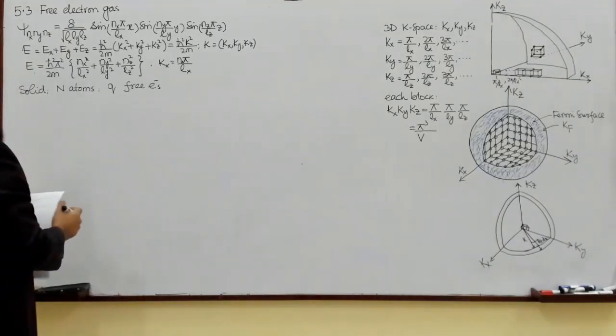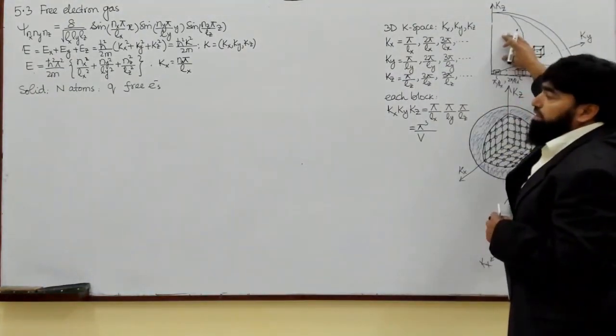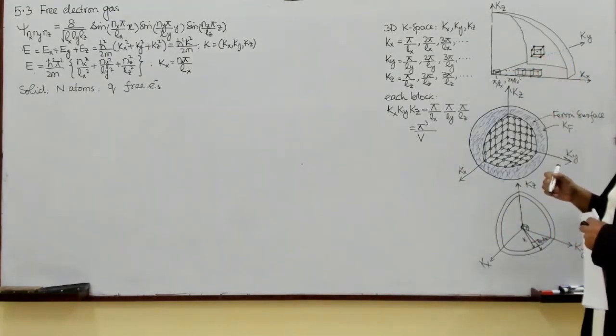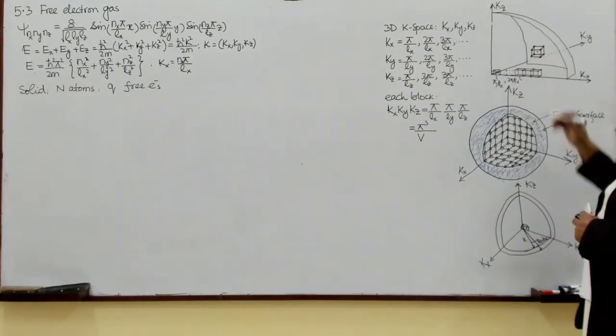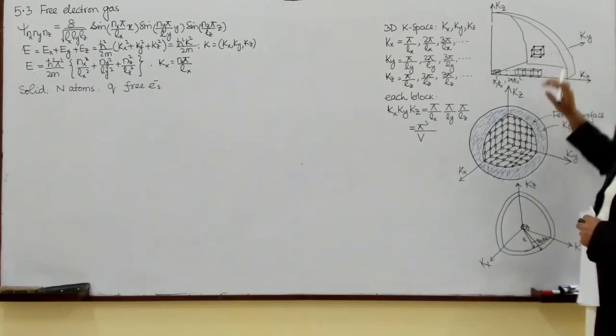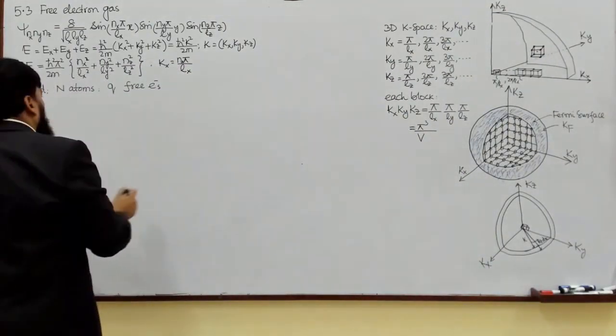And we say that all the electrons are in the ground state. There are no thermal agitations. This is a completely isolated system which is taking energy from nowhere, and the electrons all will lie in the ground state.